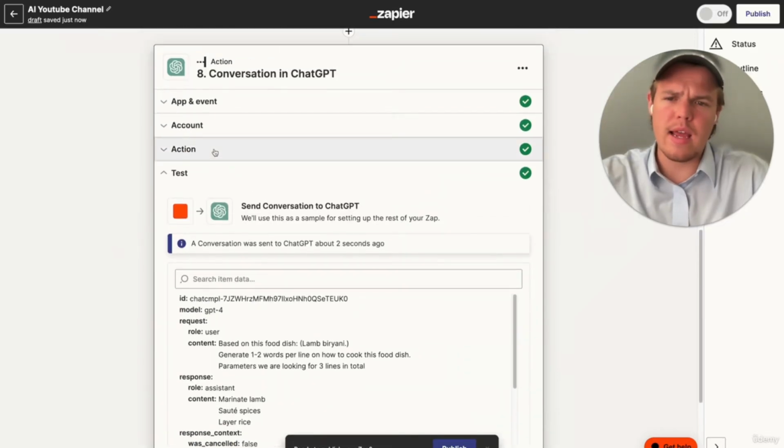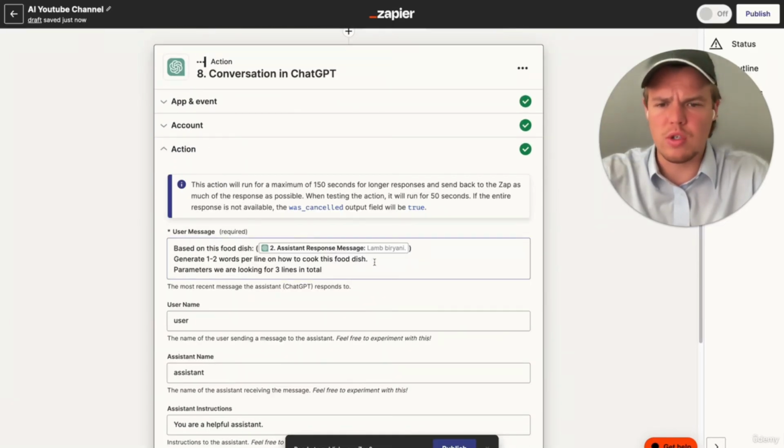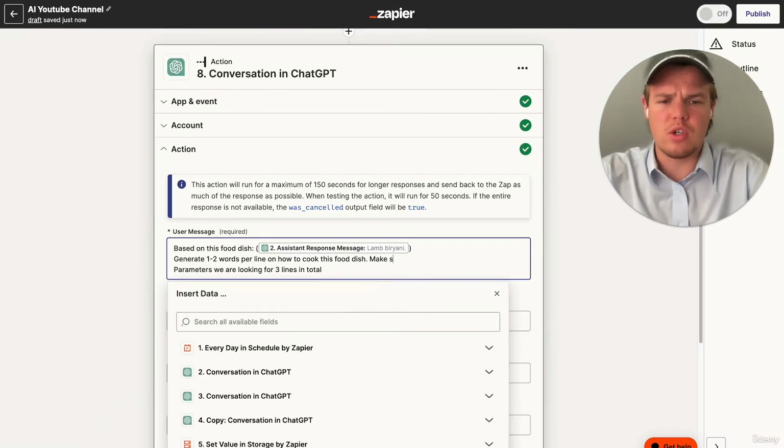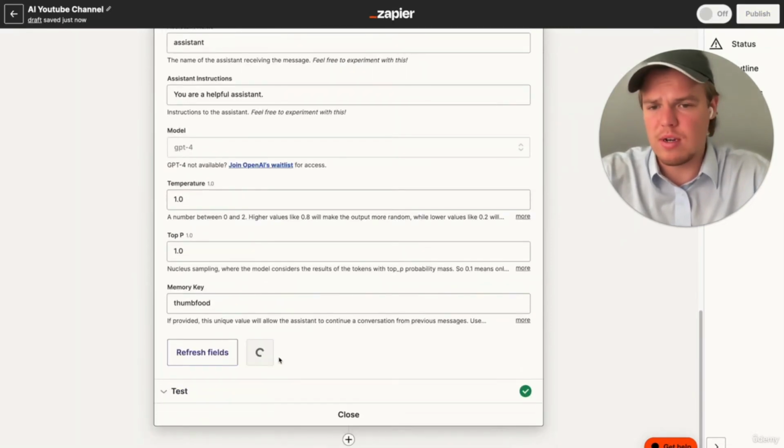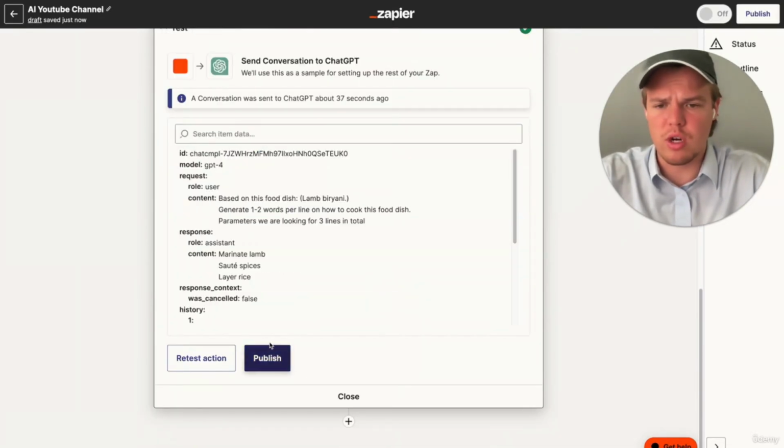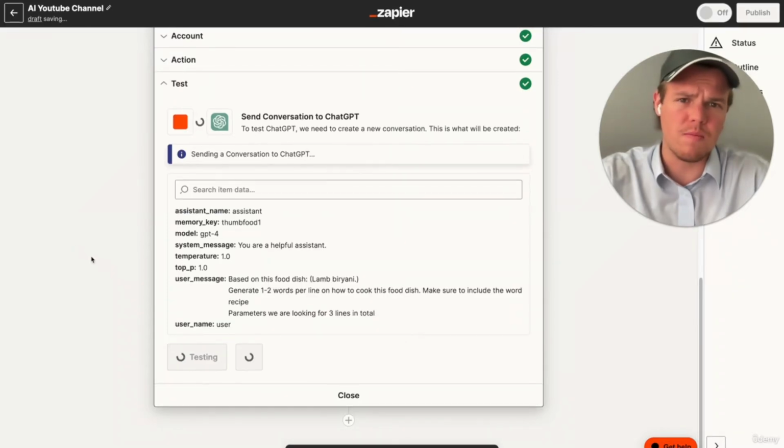Let's go ahead and tweak this a little bit. Let's say generate 1 to 2 words per line on how to cook the food dish. Make sure to include the word recipe so it is clear to the individual what they're clicking into, that it is a recipe video. We're going to hit 1 here for restructuring on text, and we're going to retest this action. All right, perfect.